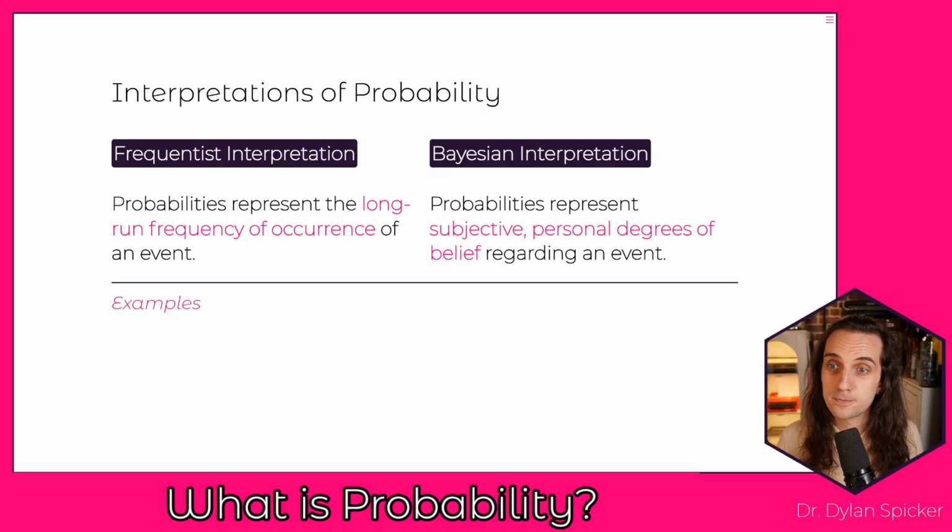Now, the frequentist interpretation of probability is probably going to be the one that is most useful for dealing with an introductory probability course. It's going to be the one that comes up in probability and statistics classes most often. And when we're thinking about probability in this way, what we're thinking about is that probability represents the long-run frequency of occurrences of some event. So what do we actually mean by that?